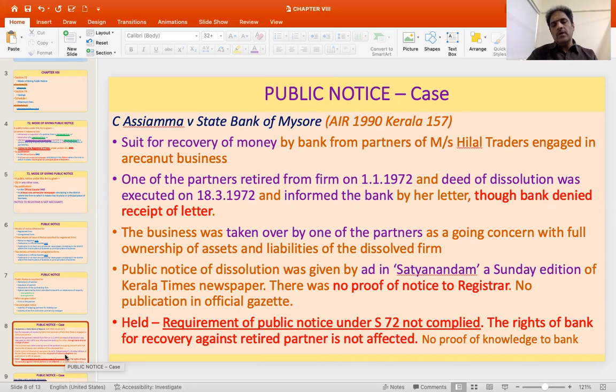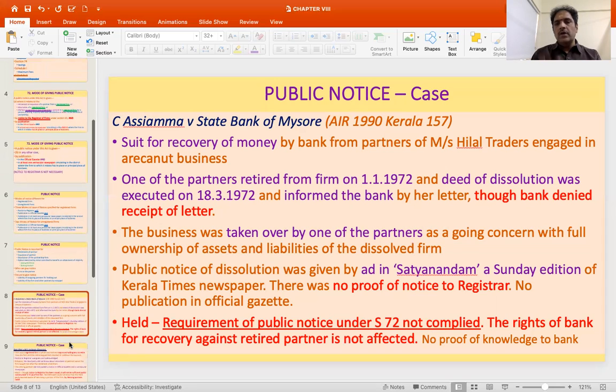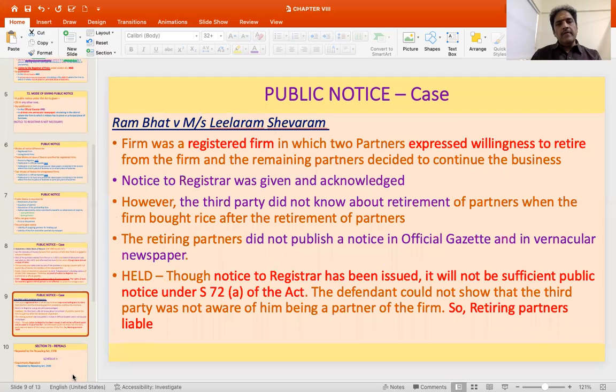So it was held by the court that the requirement of public notice under section 72 has not been complied with. So the bank has the right to recover against the retired partner. And as such, because the requirement of public notice has not been complied with, the retired partner also will be liable. So there is no proof of knowledge to the bank about the partner retiring or the partner not being a partner of the firm. Then in case of Ram Bhatt versus Leelaram Shivaram, the firm was a registered firm in which two partners expressed willingness to retire from the firm, and the remaining partners decided to continue the business.